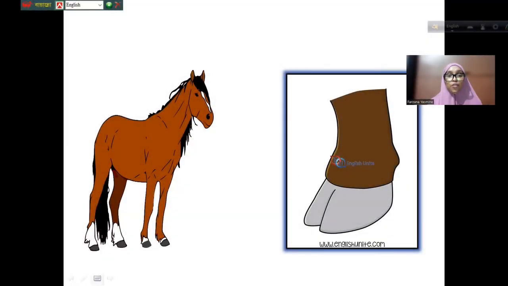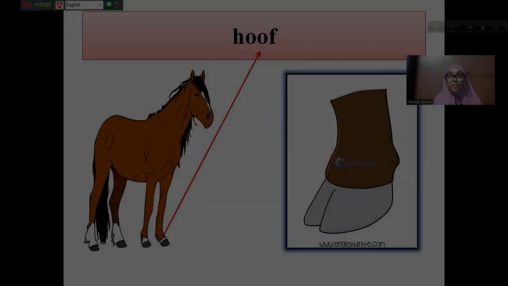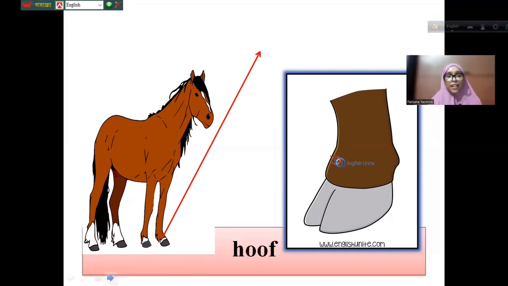Let's get started. This is a horse. Do you know horse? This part is called hoof. So where is the hoof here? Yes, this part is called the hoof, the hard part of the feet of animals. So you can say a horse has hoof, and sheep have hoof, and deer have hoof. Let's see the next one.